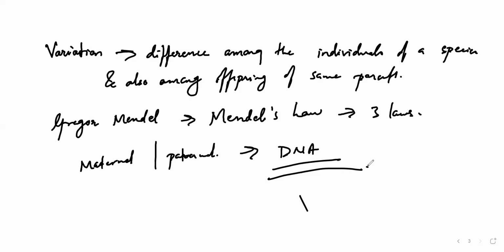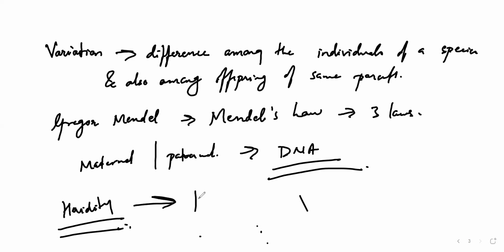Fine. So now this person, Gregor Mendel, did some investigations and work during his era. He proposed a theory called Mendel's law, which states that heredity is controlled by something called factors.